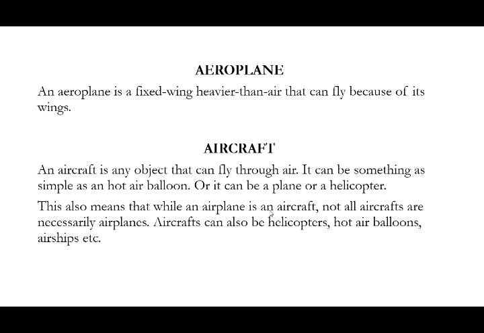So what is the difference between aeroplane and aircraft? Is it same or different? Actually both are same only but quite different. Aeroplane is a fixed wing, heavier than air, that can fly because of its own fixed wing by using a power plant like jet engine, propeller or rocket engine, etc. But aircraft is any machine or any object that can fly through air. Example, hot air balloon, helicopter, blimp, etc.